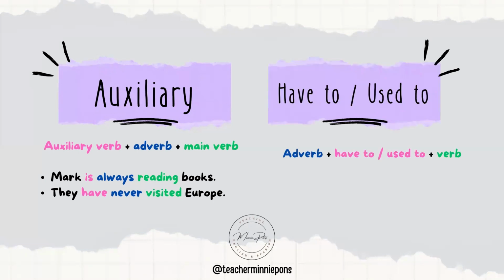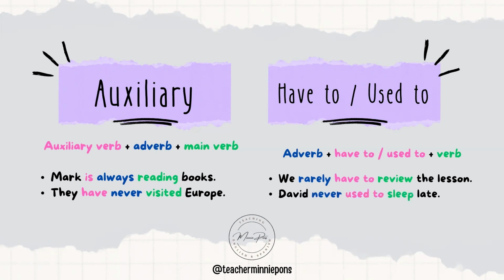And when you use have to or used to, the structure is the following. Adverb plus have to or used to plus verb. For example, we rarely have to review the lesson. David never used to sleep late.